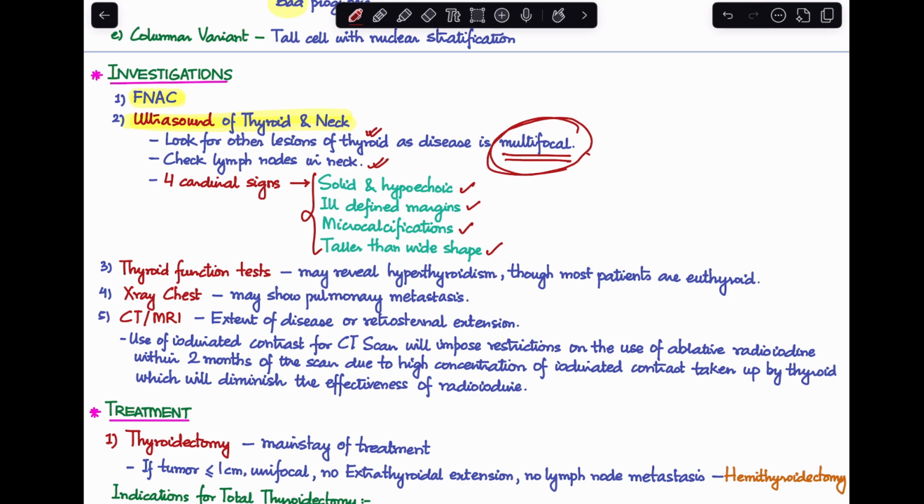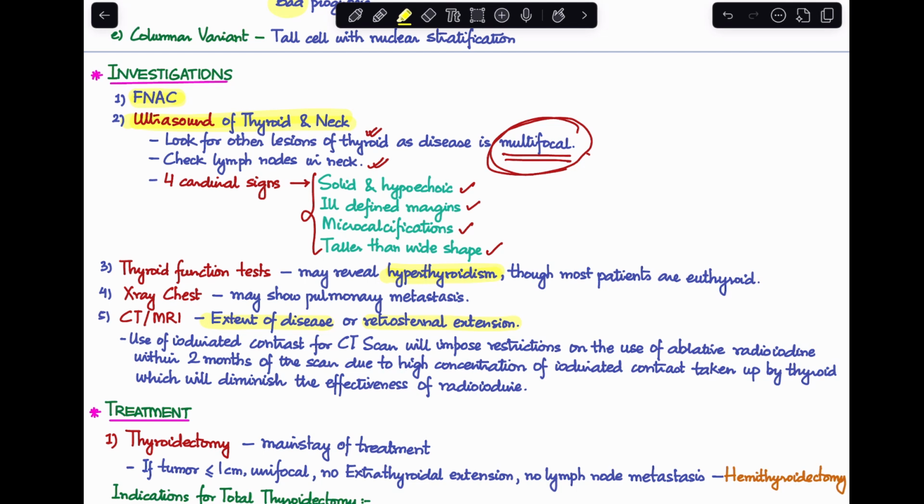Next, a thyroid function test will usually reveal hyperthyroidism, though most patients can also be euthyroid. This helps you in setting up a baseline for the patient before you go for surgery. Next, if you perform an X-ray chest, if there has been pulmonary metastasis, you may see that. And then you'll also perform a CT scan or an MRI to see the extent of the disease or check for retrosternal extension. Now, it's very important to remember here that if you are using iodinated contrast for the CT scan, this can have its own restrictions on the treatment plan.